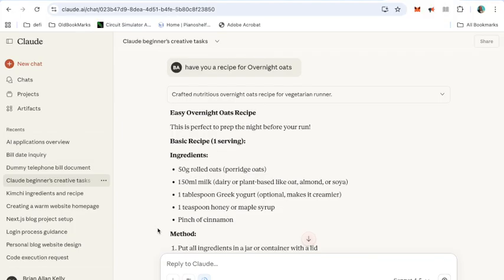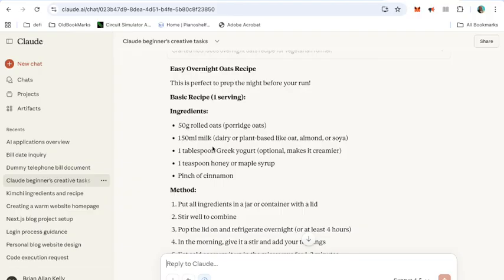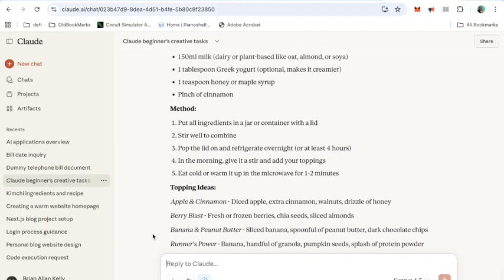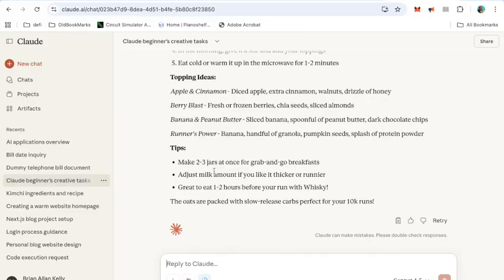Right, here we go. Easy overnight oats. It gives you all the ingredients, all the method, topping ideas as well. You make 2 or 3 jars at once, why not? I'll just knock them out, thinking it. So there you go.